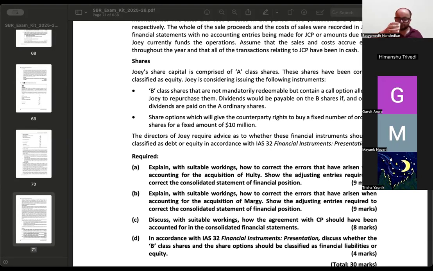Yeah, no, sir, I had the same answer. Here we know the residual interest in the company from this part itself, and you have a fixed number.